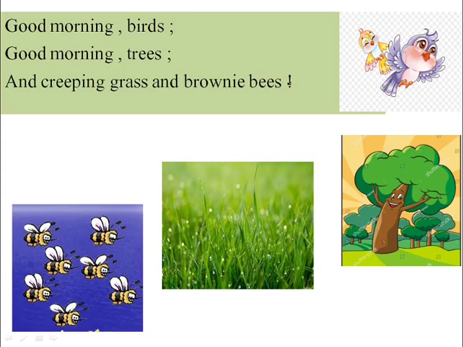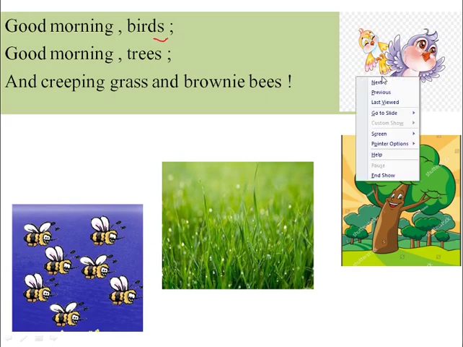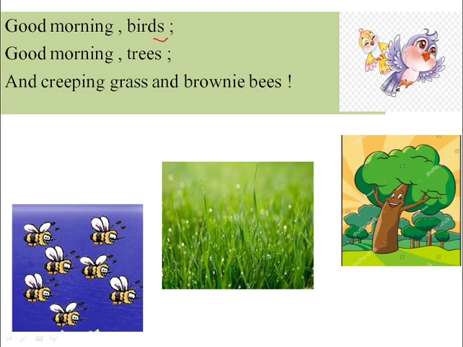Now the girl gets up early in the morning and now she is wishing everyone. Now she is wishing good morning to the birds. When she gets up early in the morning, she finds birds are chirping. So she wishes good morning to the birds. Good morning, trees. It means she is wishing good morning to the trees.